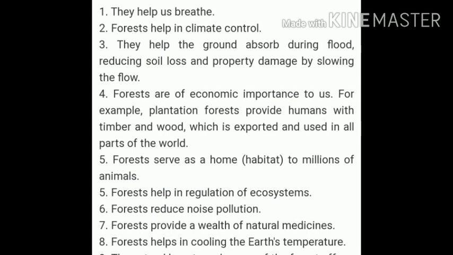So there is a need to conserve the wildlife and forests. It is our duty to protect our forest cover. How can we protect our forest cover? Plant more and more trees, follow the policy of each one plant one tree, try to find substitutes for wood, and discourage shifting cultivation which causes forest loss.